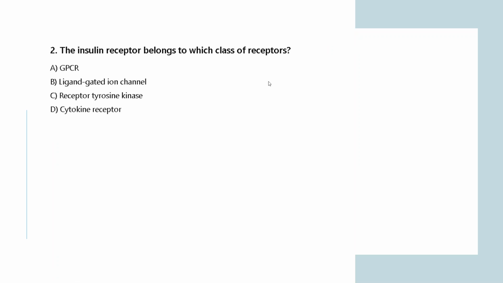Coming to the next question: the insulin receptor belongs to which class of receptors? Is it a GPCR, a ligand gated ion channel, a receptor tyrosine kinase, or a cytokine receptor? So, what do you think the insulin receptor belongs to? Anyone? Please speak it out.